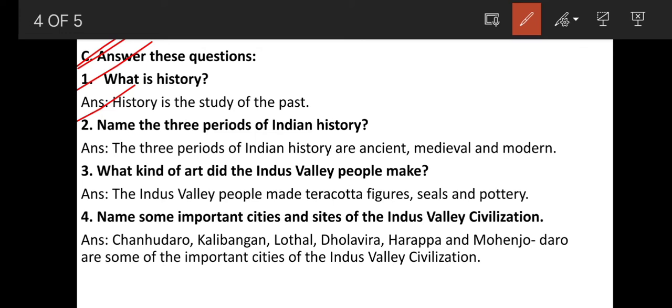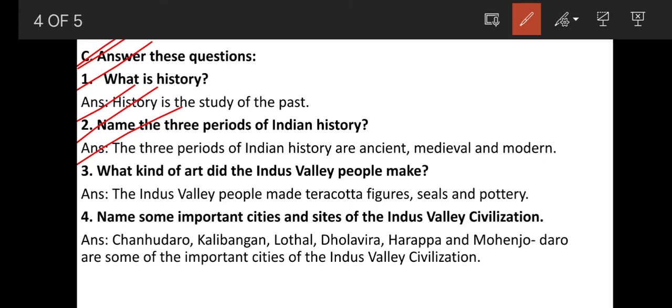That is known as history. 2. Name the 3 periods of Indian history. The 3 periods of Indian history are ancient, medieval and modern. It means that in India history is divided into 3 periods. Those are ancient history, medieval history and modern history. And Indus Valley civilization, whatever we learned in this lesson about Indus Valley civilization, it is a part of ancient